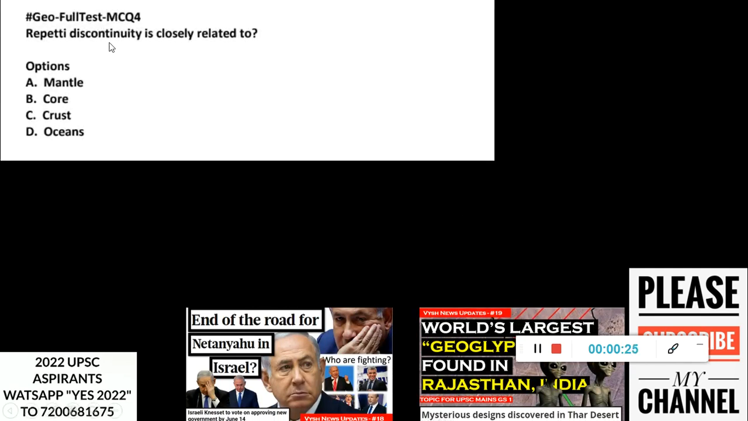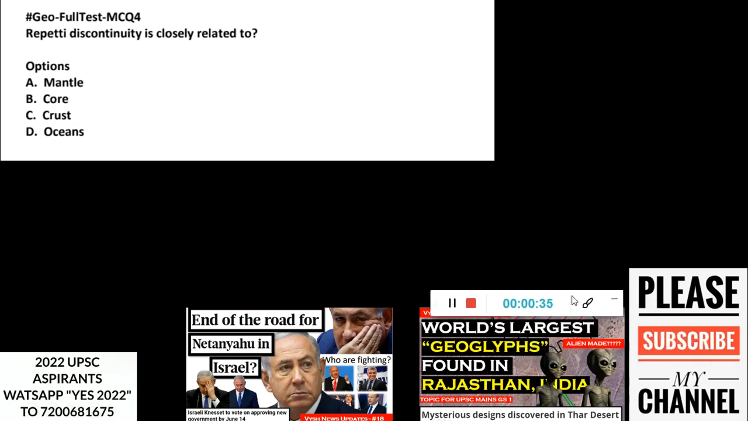So this Repeti discontinuity is closely related to what? Mantle, core, crust, oceans. UPSC used to ask these kind of things in both prelims and mains. A lot of discontinuities are there and a lot of markings are there inside the physical geography of the earth. If you take the core and the inner earth, there are a lot of features which you have to study, or rather learn by heart, the names which are named after personalities also. So you have to know where this Repeti discontinuity is marked inside the earth.